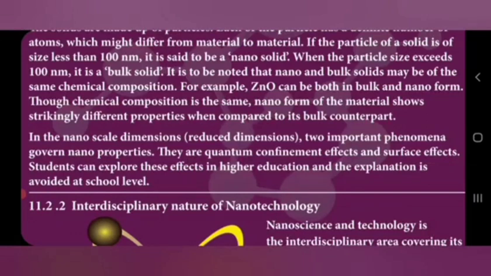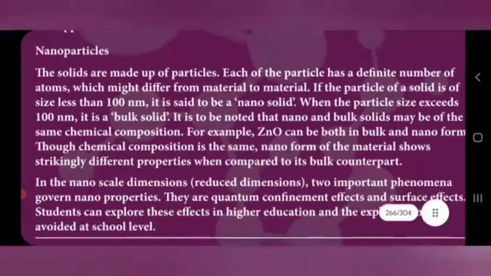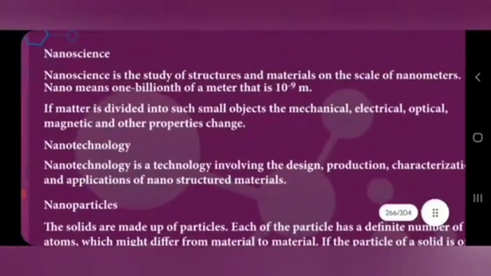You have to study elaborately about these two effects, the quantum effects and the surface effects, at the higher secondary level. You should know what nanoscience is, and what nanotechnology is, that is, the use of nanoscience in any field is called technology.